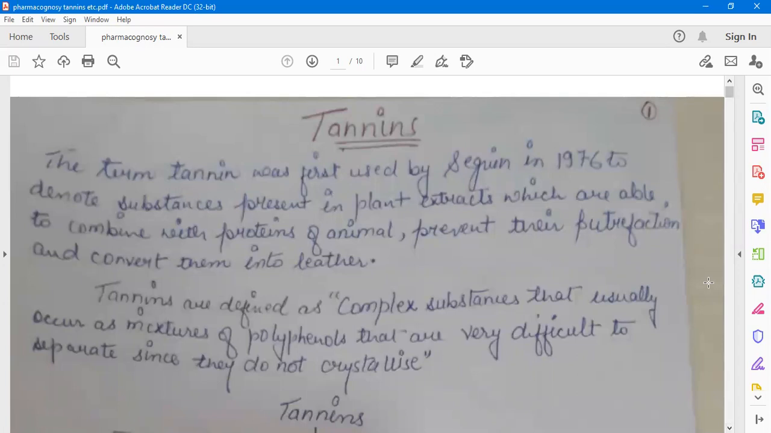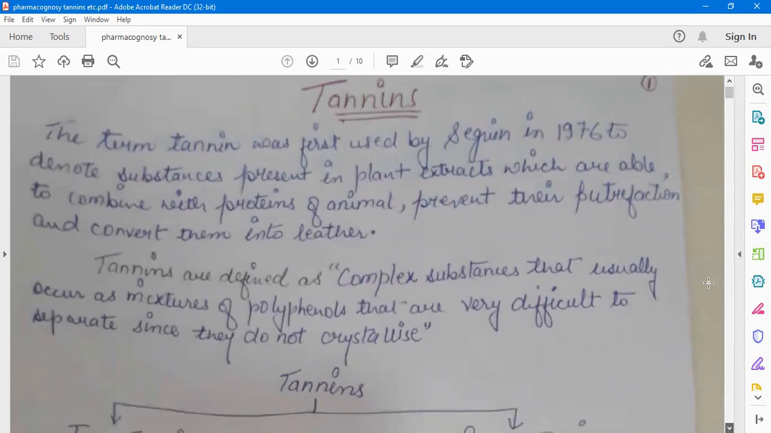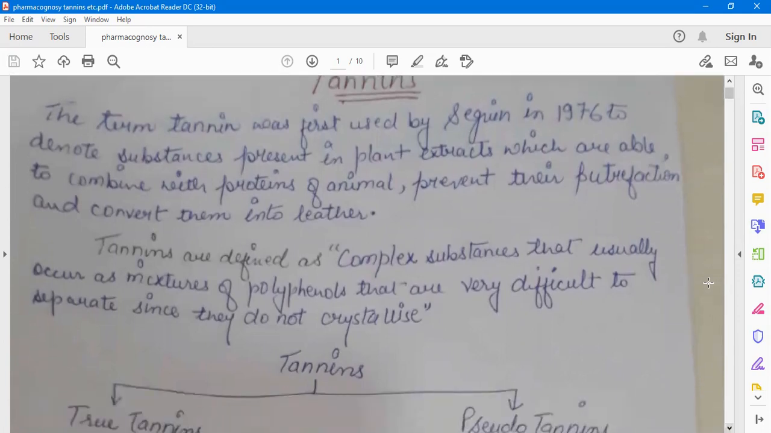Today we will discuss the topic from Cognosy, that is tannins. The term tannin was first used by Seguin in 1976 to denote substances present in plant extract which are able to combine with proteins of animal, prevent their putrefaction, and convert them into leather. Tannins are defined as complex substances that usually occur as mixture of polyphenols that are very difficult to separate since they do not crystallize.